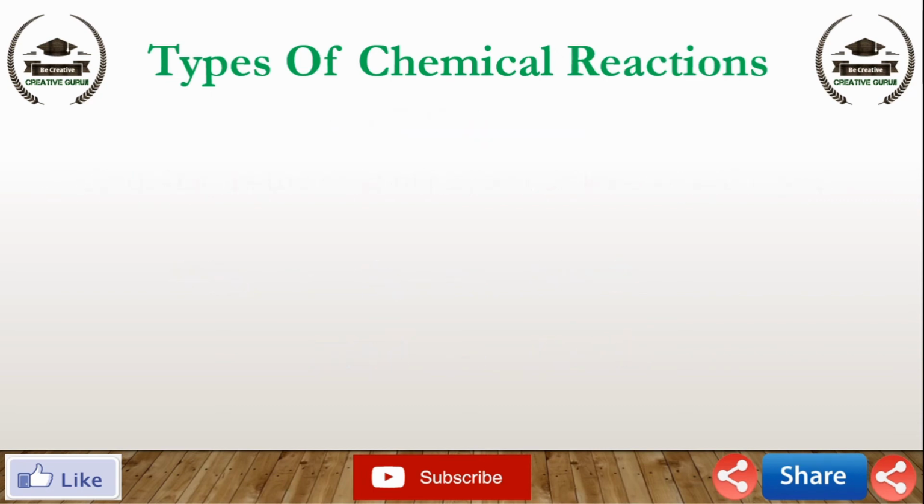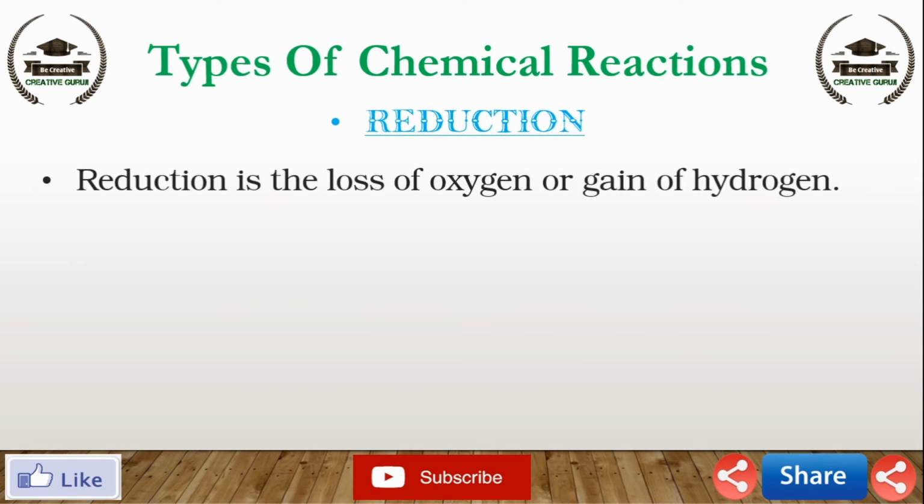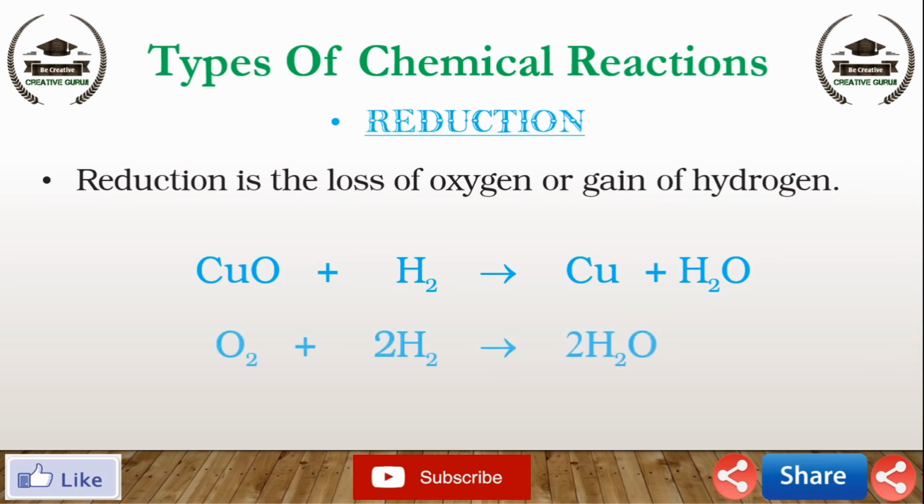And the second one, reduction. Reduction is the loss of oxygen or gain of hydrogen. In the first reaction, CuO plus H2 gives Cu plus H2O, which shows loss of oxygen. In the second reaction, O2 plus 2H2 gives 2H2O, which shows the gain of hydrogen.